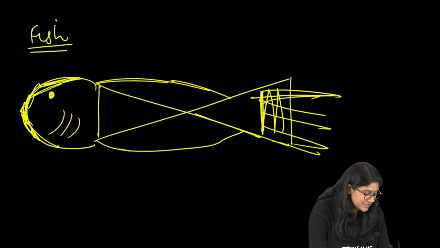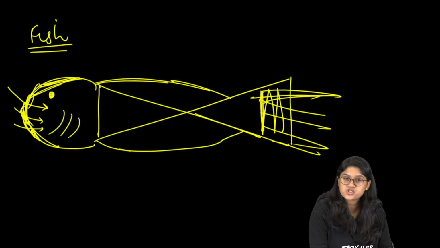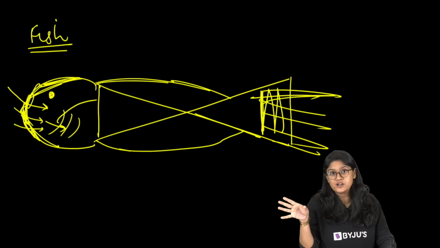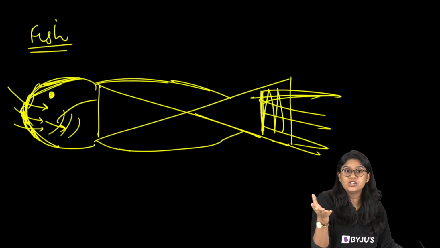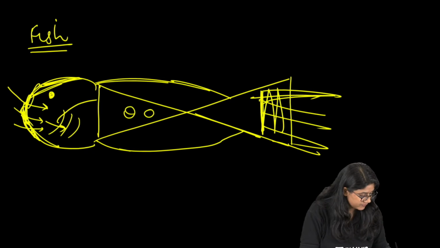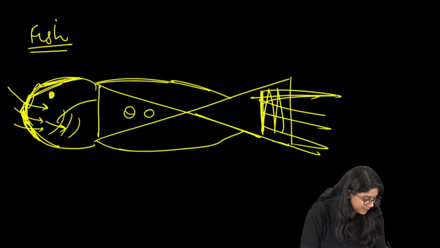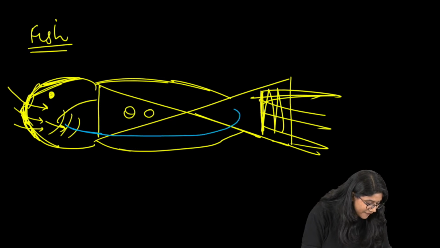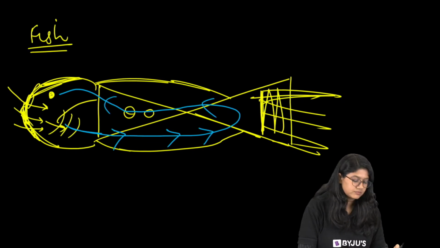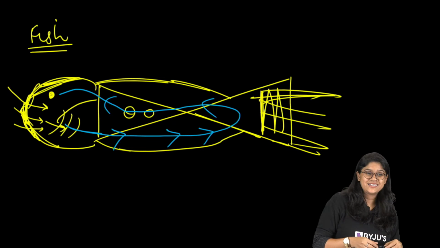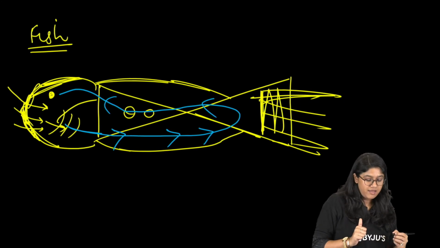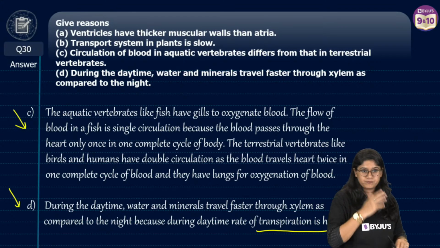So what happens with the water? We know that the oxygen moves, and this oxygen doesn't directly go to the blood. It goes to the body first, moves to the different tissues and cells, gives the oxygen, then carries the carbon dioxide back, and then comes to the heart. So from here they directly move, then they come here and then they leave the body. So there's only single circulation. Clear? Everyone, are we clear? Okay. Good.